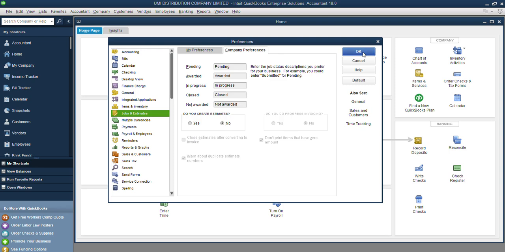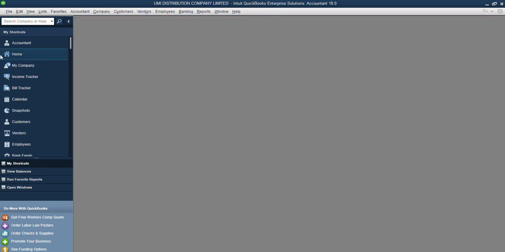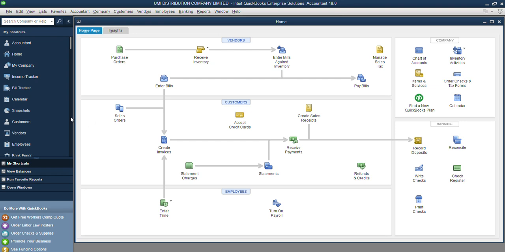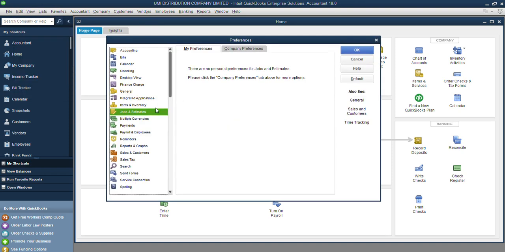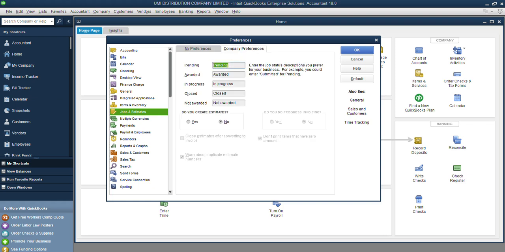When I click OK, the same thing, then come back again. Estimate is gone. Sales order, do I actually need sales orders? Let's see if I can remove that. Do I need sales orders? All right, basically that is it.